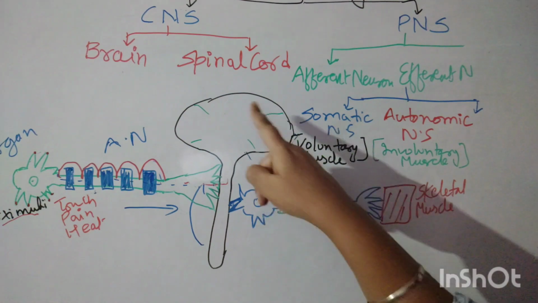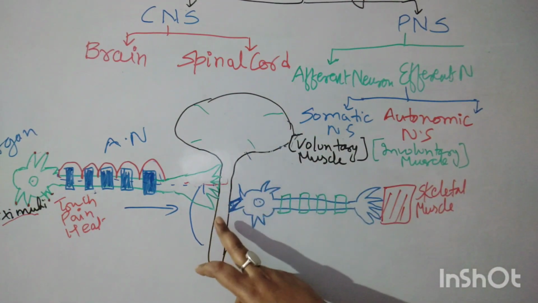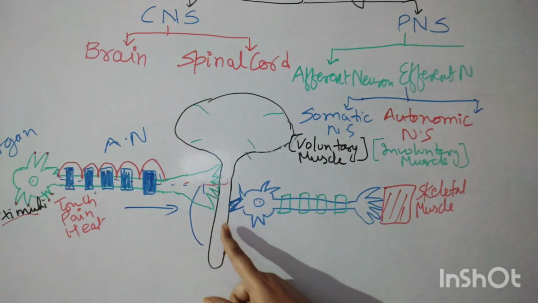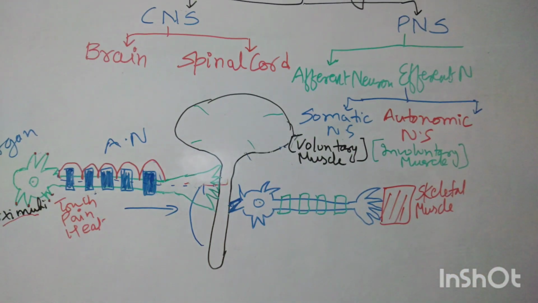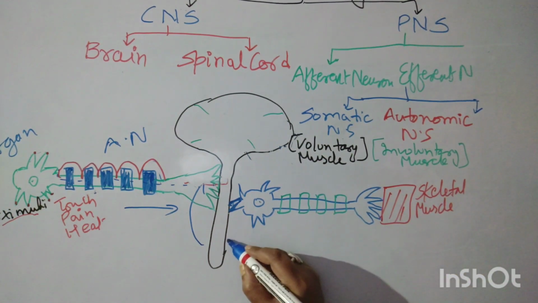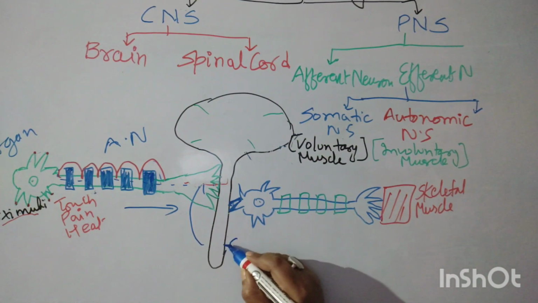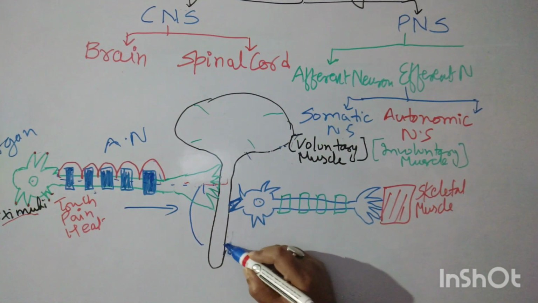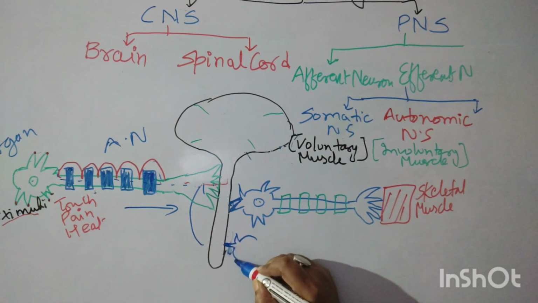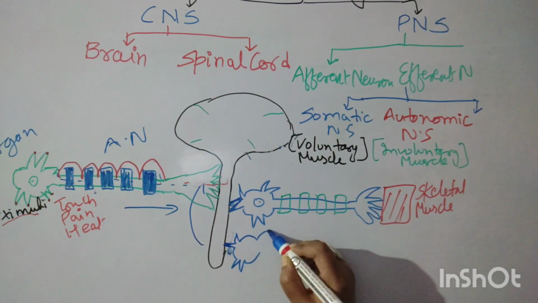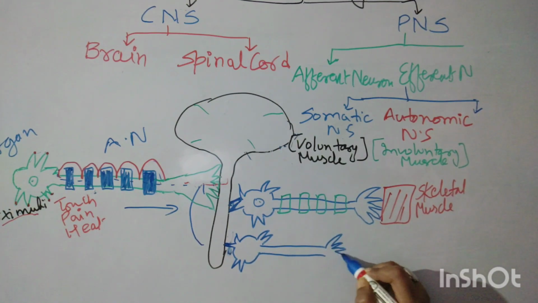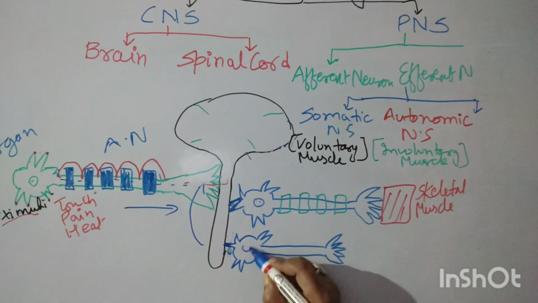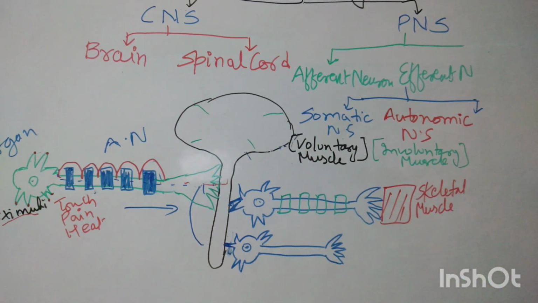So the brain is sending the message, and this neuron brings that message to the skeletal muscles. Now this is another neuron which I am trying to draw for this autonomic nervous system.